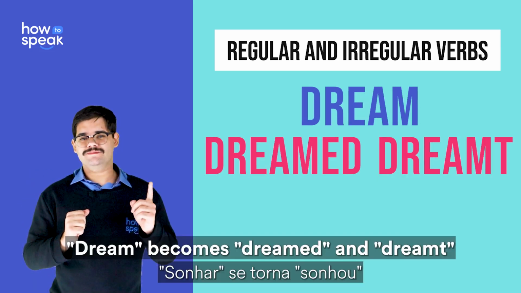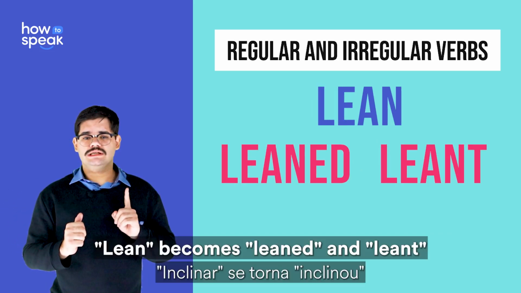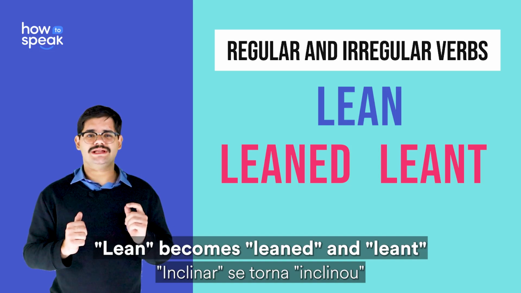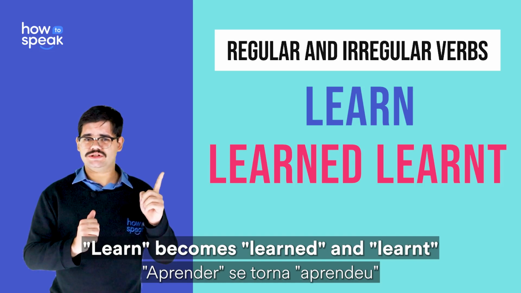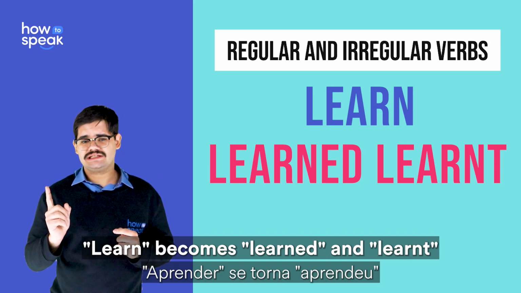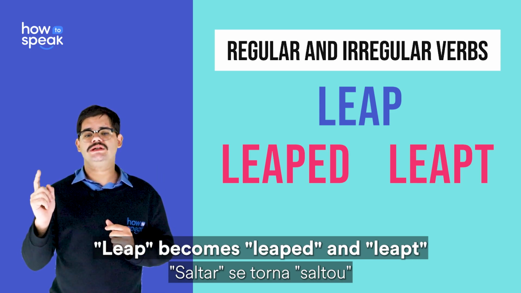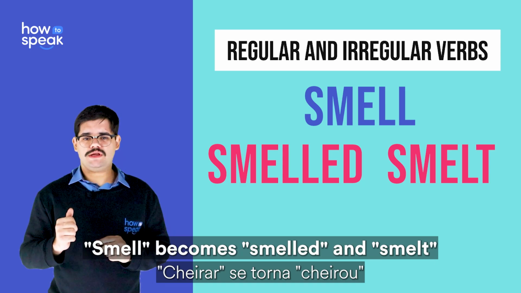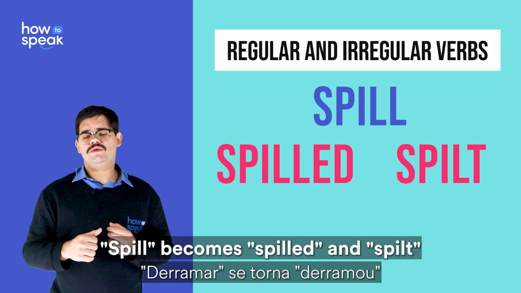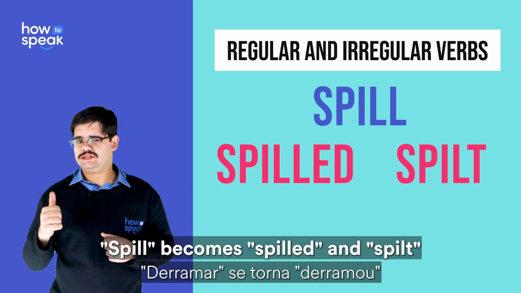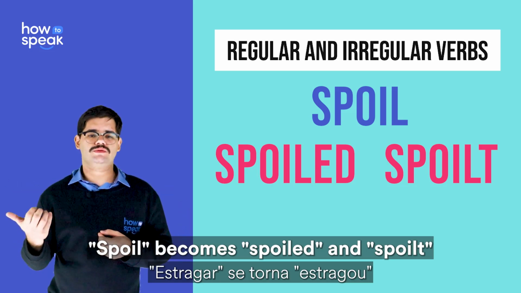Dream becomes dreamed and dreamt. Lean becomes leaned and leant. Learn becomes learned and learnt. Leap becomes leaped and leapt. Smell becomes smelled and smelt. Spill becomes spilled and spilt. Spoil becomes spoiled and spoilt.